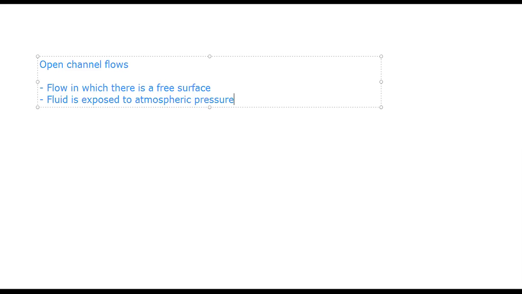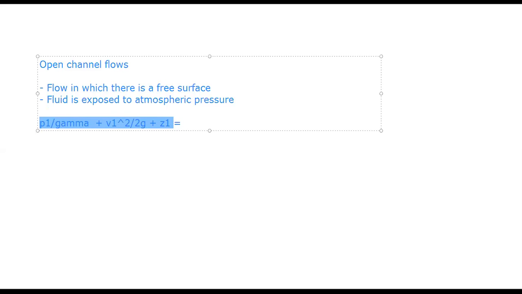Right? So I'm going to write Bernoulli: P1 by gamma plus V1 square by 2G. Sir, in open channel flow, pressure difference is not going to make any difference, because it is connected to atmospheric pressure everywhere. No? Okay.